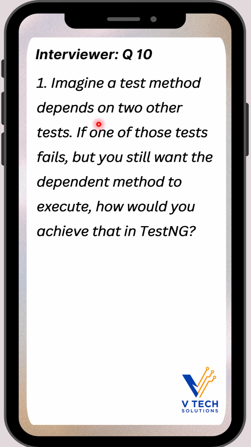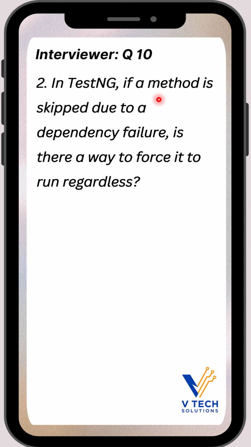Imagine you have a test method which depends on two tests. If one of those tests fails, but you still want the dependent method to execute, how would you achieve that in TestNG? Another way to ask: if a method is skipped due to dependency failure, is there any way to forcefully execute that skipped method?